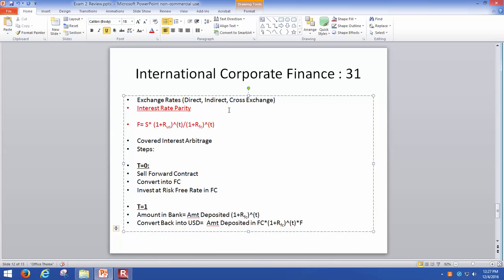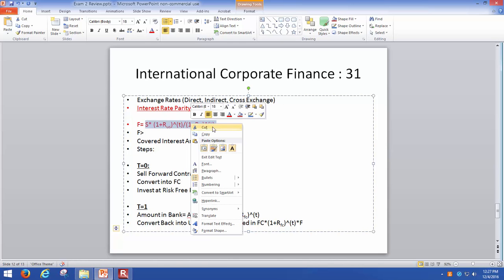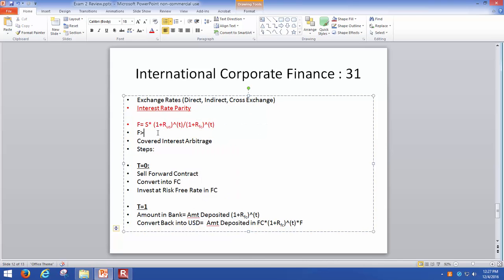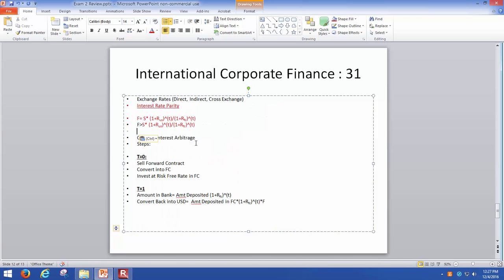Now, we also talked about covered interest arbitrage. Now, when is covered interest arbitrage possible? Covered interest arbitrage is typically possible when the forward price is greater than what the formula tells us. So if the forward contracts are overvalued, you might have an opportunity to do covered interest arbitrage. That takes place only when the forward price is greater than the spot price times the formula. So how do we do that?